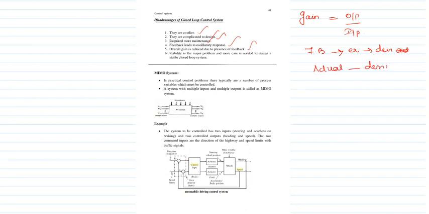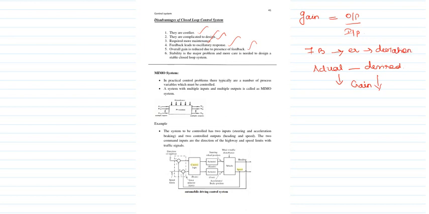So automatically the value is going to change, so it leads to gain change, right? So the gain value is going to be reduced due to the presence of your feedback. Then stability is a major concern and more care has to be taken, because stability is very very very important, right?